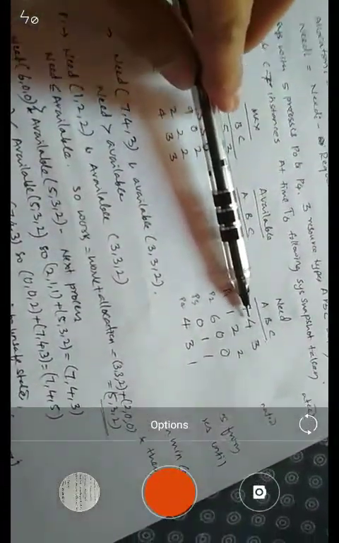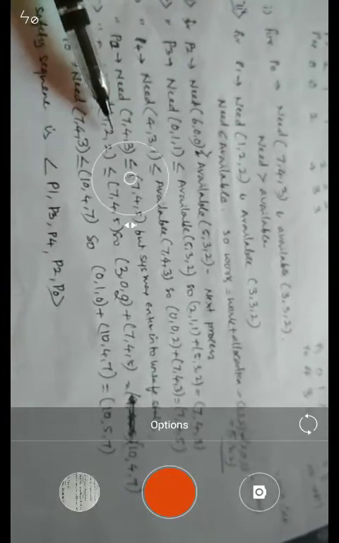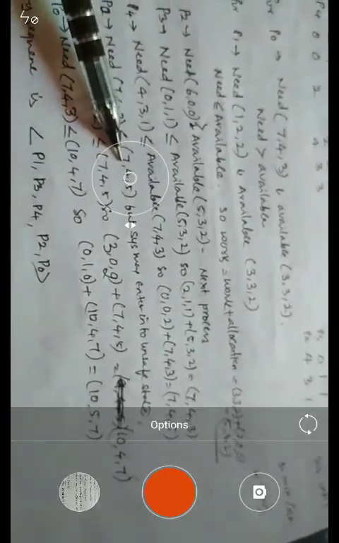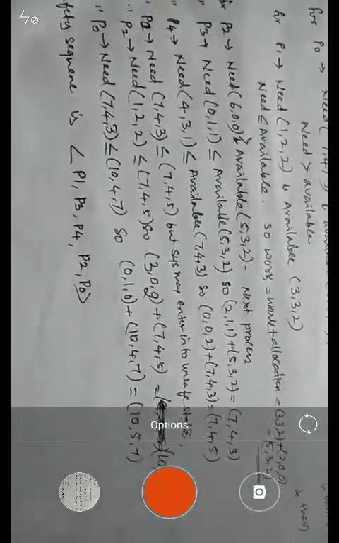Now after P4, we come to P0 again. What is the need of P0? It is 743, but what is available is 745. I agree, 745 is available. 743 is the need: 7 instances of resource type A are required and available, and 4 instances of resource type B are required and available. But what happens here is that it may enter into an unsafe state. Not sure it will enter into a deadlock state, but it may enter into the unsafe state. So again we shall check another process which is still to be executed, that is P2.